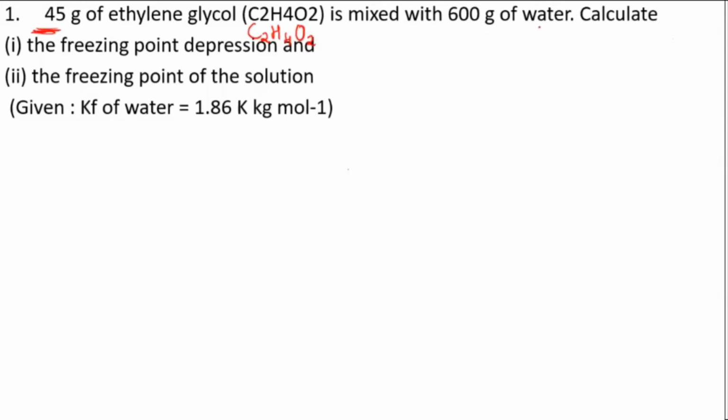Calculate, first, the freezing point depression, that means delta TF, and then the freezing point of the solution, that means TF. These are the two things we need to calculate. Kf of water is given as 1.86 Kelvin kg per mole. All this will be given to you. I had told you the Kf value will be given.